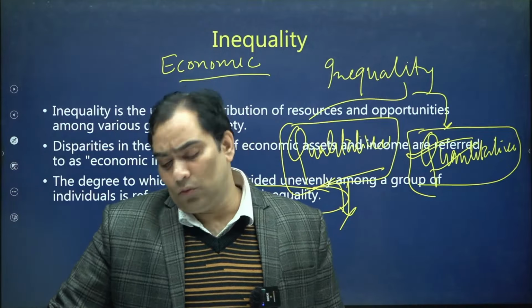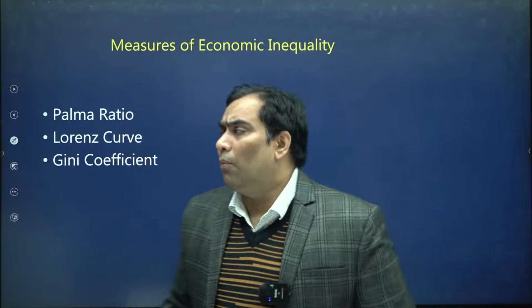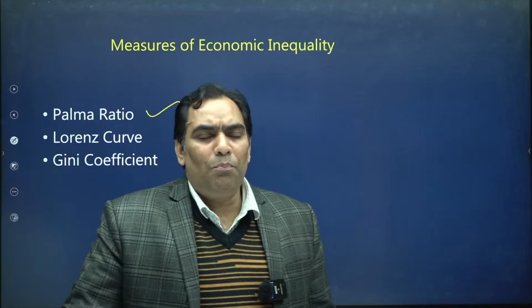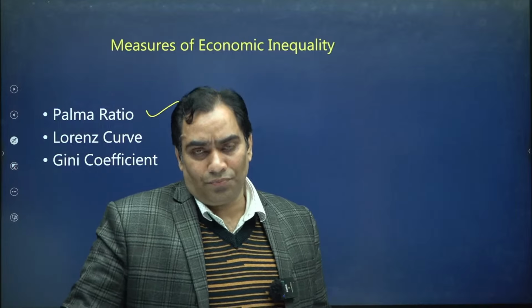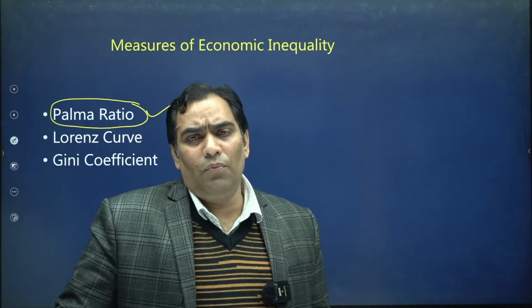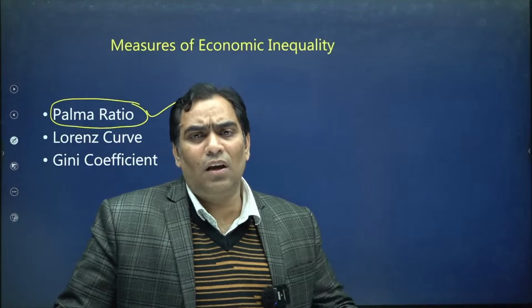Now we are going to focus on measures of inequality, how we measure inequality in the society. For the measurement of inequality in society, especially economic inequality is measured in the form of Palmer ratio. The Palmer ratio was given by Gabriel Palmer in 1905, and we will discuss how it works and what the meaning of it is. We will discuss it in very detail.